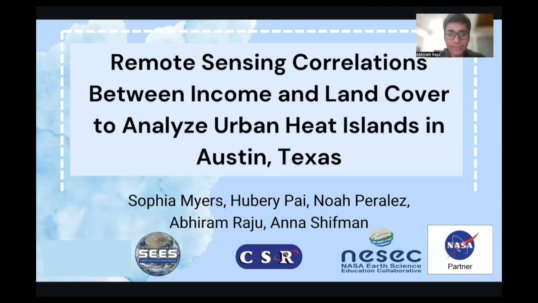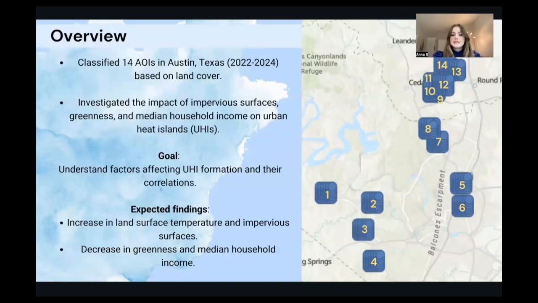Over the past few weeks, we have worked on a research project, remote sensing correlations between income and land cover to analyze urban heat islands in Austin, Texas. Our goal with this research was to investigate what factors affect the formation of urban heat islands and how they correlate with each other. Through this, we hope to shed light on income land cover patterns to potentially assist future urban planning.